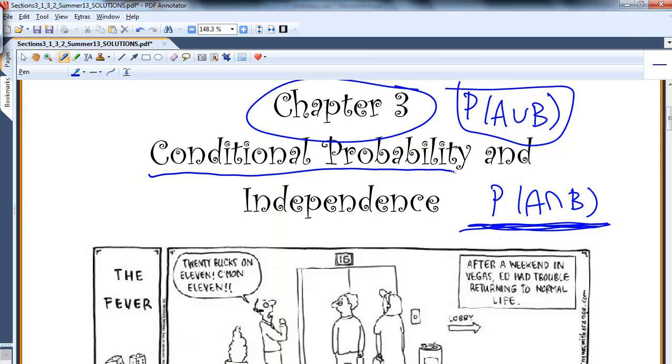Conditional probability: what you're trying to do is find the probability that some event occurs given another event has already occurred. So what's the likelihood A happens given you know B has already happened? Again, like what's the probability a tree is down in your yard given you had a really bad storm. Knowing you had a really bad storm probably makes the probability that you have a tree down much more likely. So sometimes when we're given an event, it makes the other event perhaps more or less likely to happen. If it doesn't, then we say those events are independent.